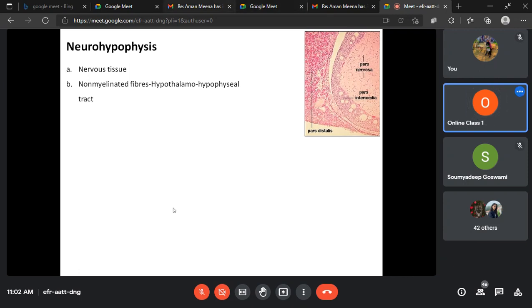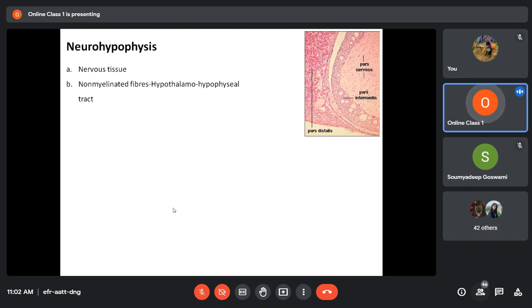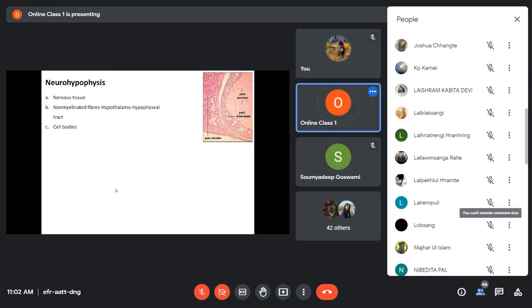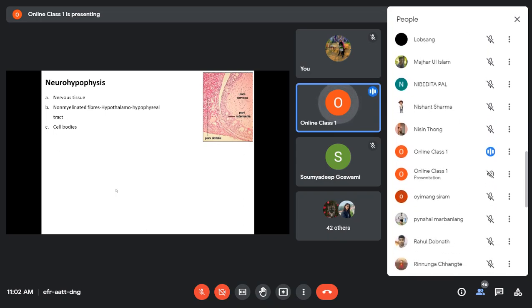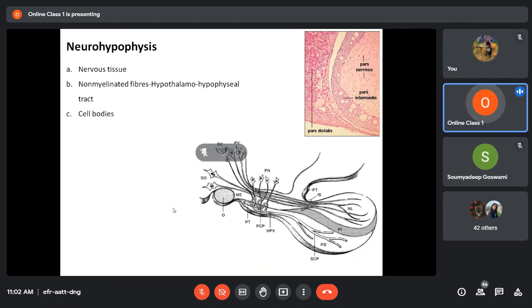Nervous tissue. So here it is mainly formed by non-myelinated nerve fibers of the hypothalamo-hypophyseal tract, and the cell bodies of these non-myelinated nerve fibers are located in three regions of the